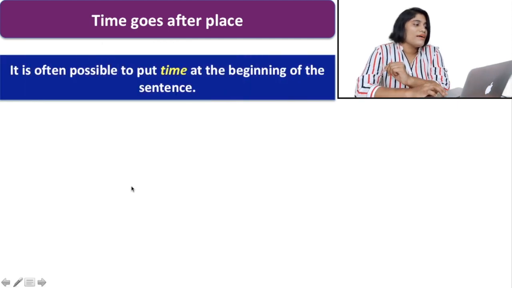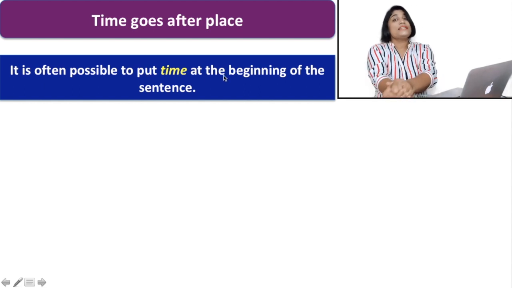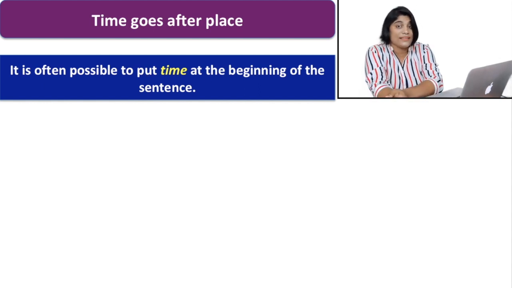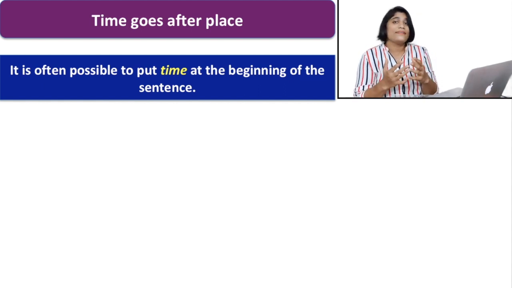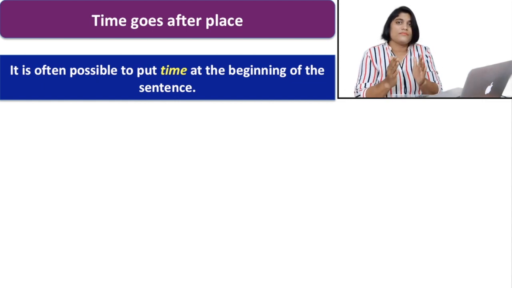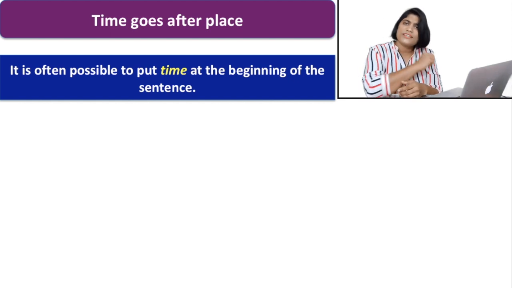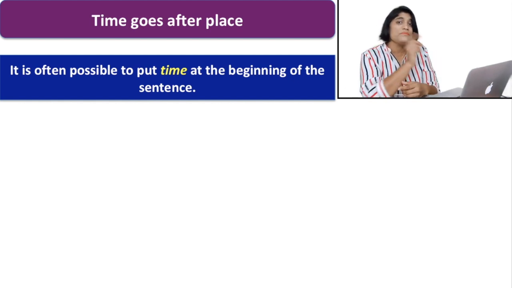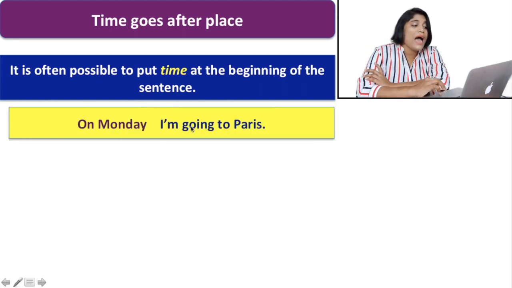Now, it is often possible to put time at the beginning of a sentence. This is an interesting thing. There are several sentences where the time is put at the beginning, but in no way do you break the sequence after the verb. It can be possible to put the time word just at the beginning of a sentence. Let's see the example. On Monday, I'm going to Paris.